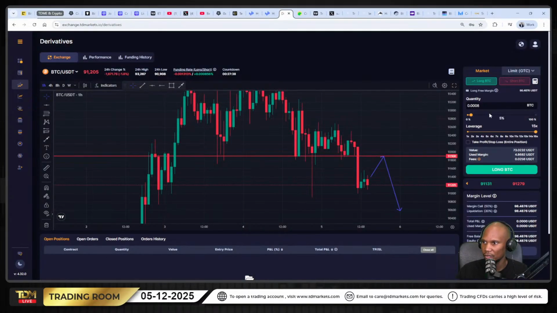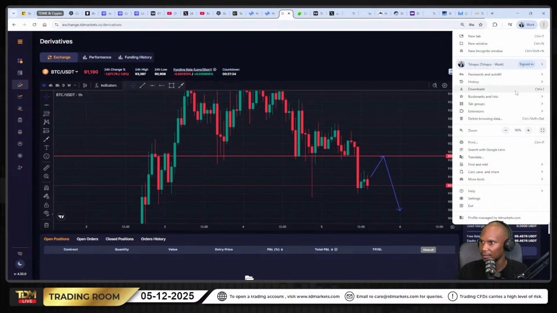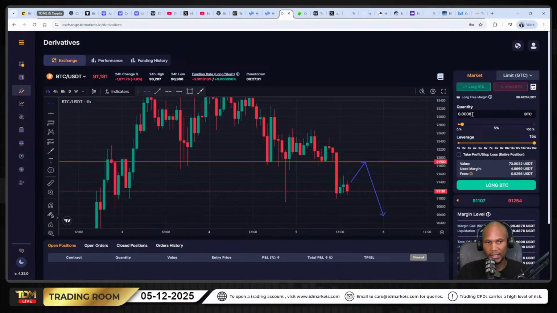Let me go back to it. So you see here, it says on the quantity there, 0.0008. If I take this and move it here, it's going to tell me I'm going to be trading about 17% of the capital that I have. This crypto here, the quantity is basically 0.0028 BTC. So it's not really one BTC, but we're breaking it down in small pieces. That's how it works in an exchange.